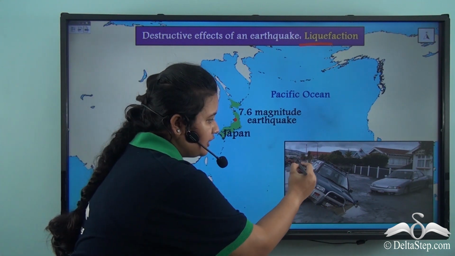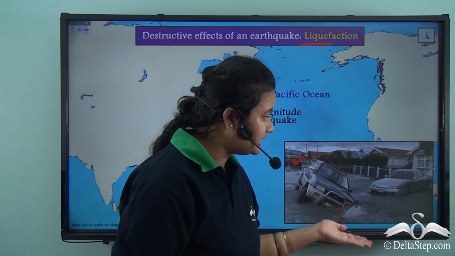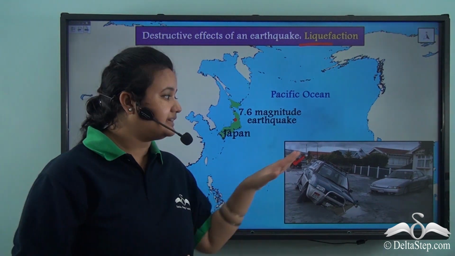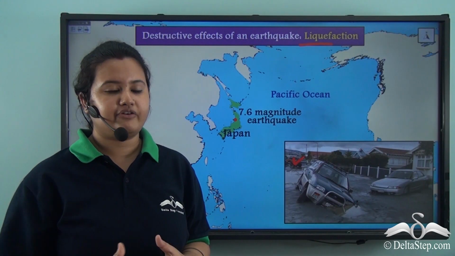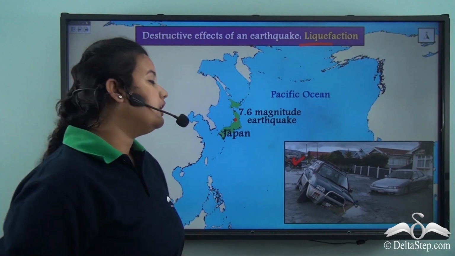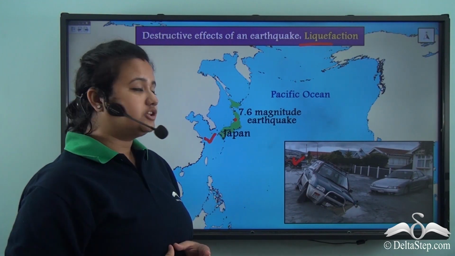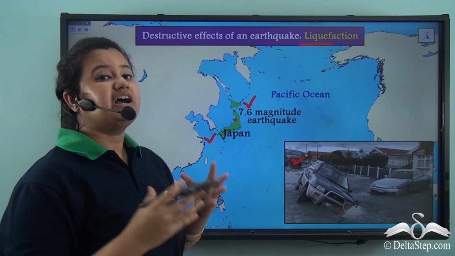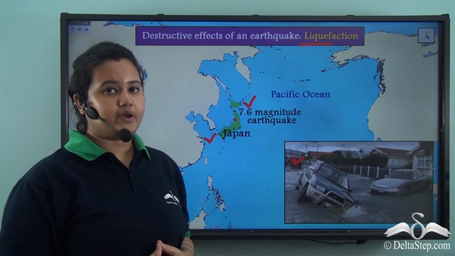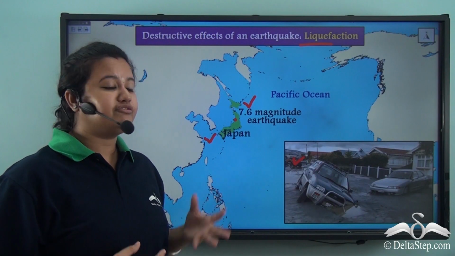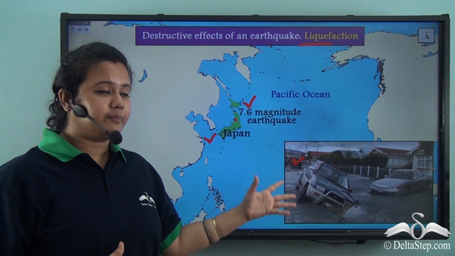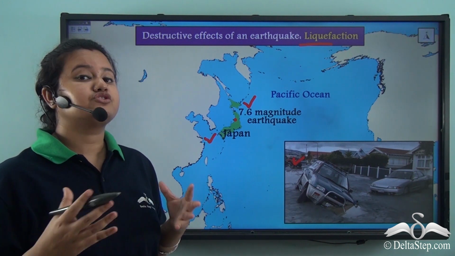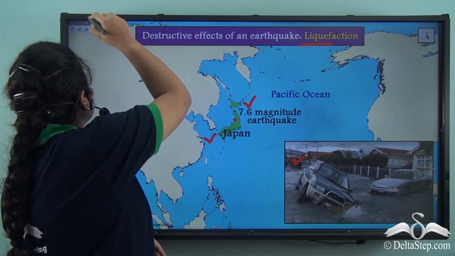In this picture, we can see that the cars and buildings sink into the ground because the ground has liquefied, and this picture illustrates liquefaction. A similar phenomenon occurred in Japan when an earthquake of 7.6 magnitude hit the state of Niigata. In Niigata, human properties, cars and buildings sank into the ground due to liquefaction triggered by an earthquake.